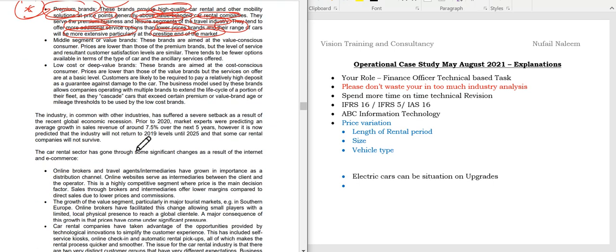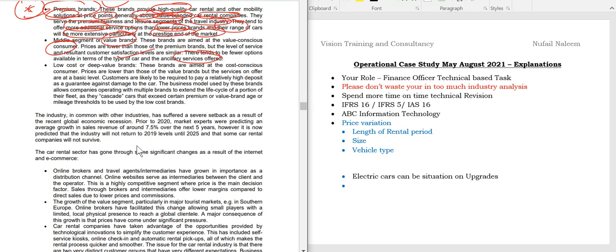And then students, the middle segment of value brands, these brands are aimed at value conscious consumers. Prices are lower than those of premium brands, but the level of service is very high. This tends to have fewer terms and ancillary services offered. So students, I can say we are moving into the value based only. I can say we are in the premium, we have prestige cars also, but low cost is still an issue because the economic recession is also taking place, so we need to be a little sharp of that as well.